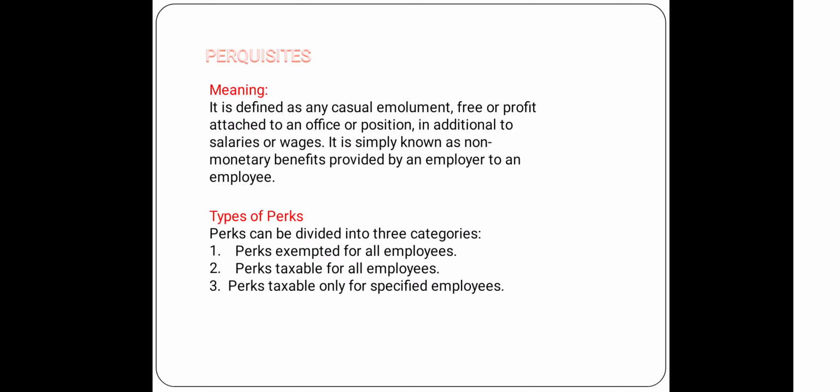Simply said, the non-monetary benefits provided by an employer to an employee come under perquisites. The perquisites have three categories. First one, perquisites exempted for employees, and also perquisites taxable for all employees. Last one, perquisites taxable only for a specified employee.